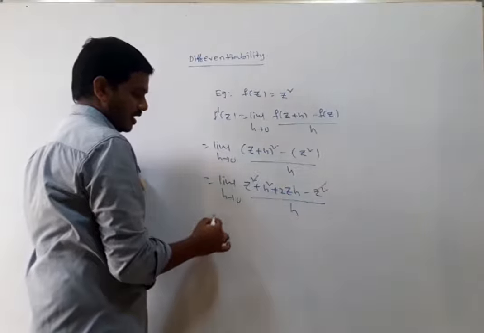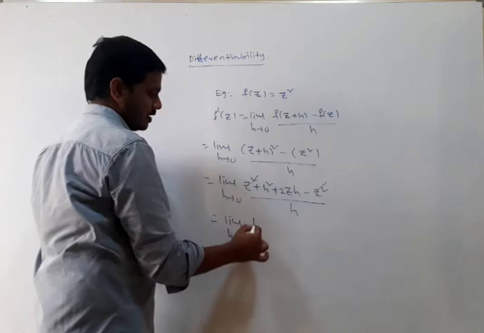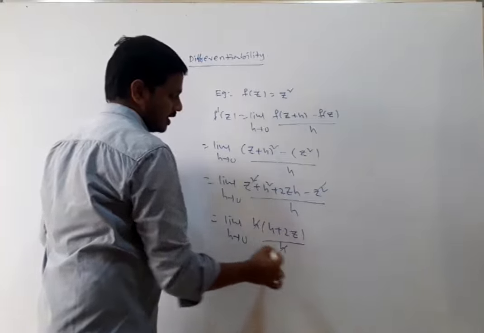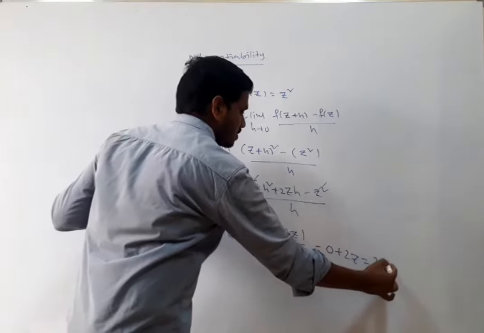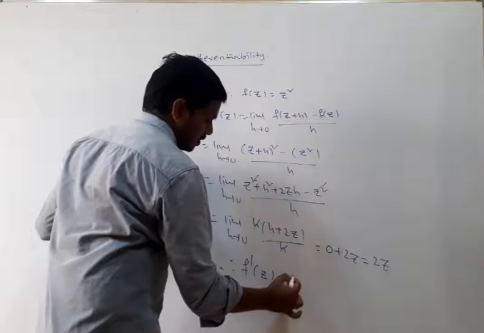Z square gets cancelled. You can take h common: h plus 2z divided by h, h gets cancelled, and as h tends to 0 we get 2z. Therefore f dash of z is equal to 2z.